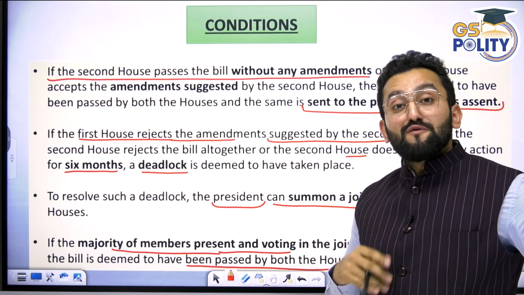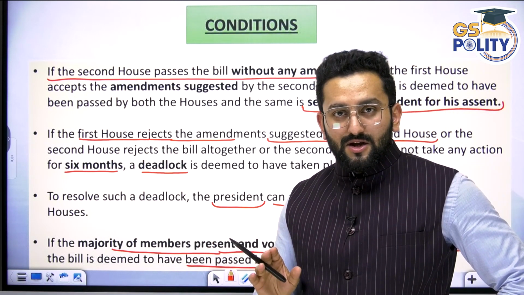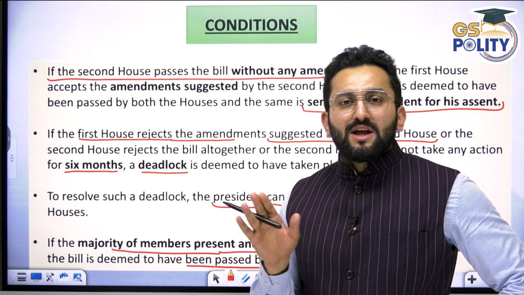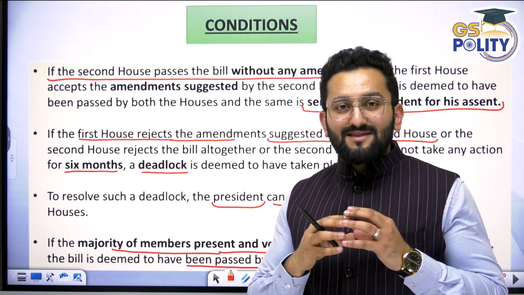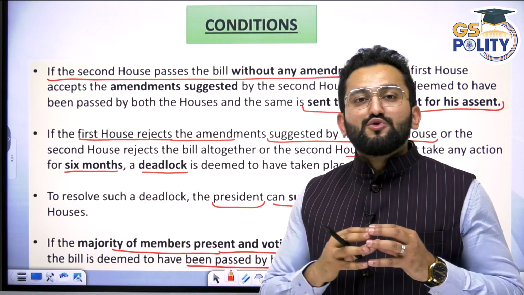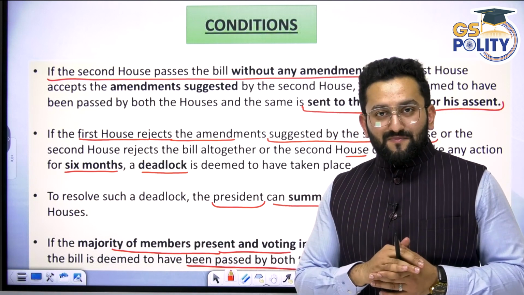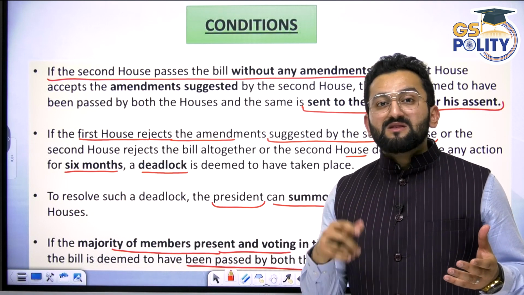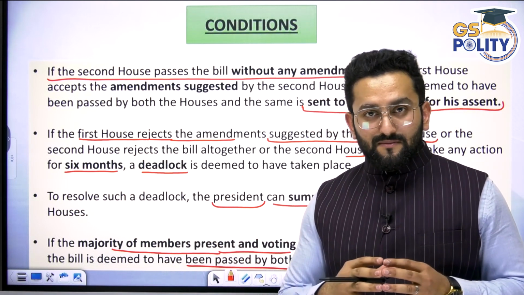There can be a situation of deadlock. Rajya Sabha made certain amendments to a bill which was proposed by Lok Sabha. Lok Sabha is saying, I'm not agreeing with the amendment. So it means both the houses are not in consensus. This can be a situation of deadlock if this pursues for 6 months. For 6 months, nothing happened on this bill. In this case, the President has one power. The President can summon a joint sitting.